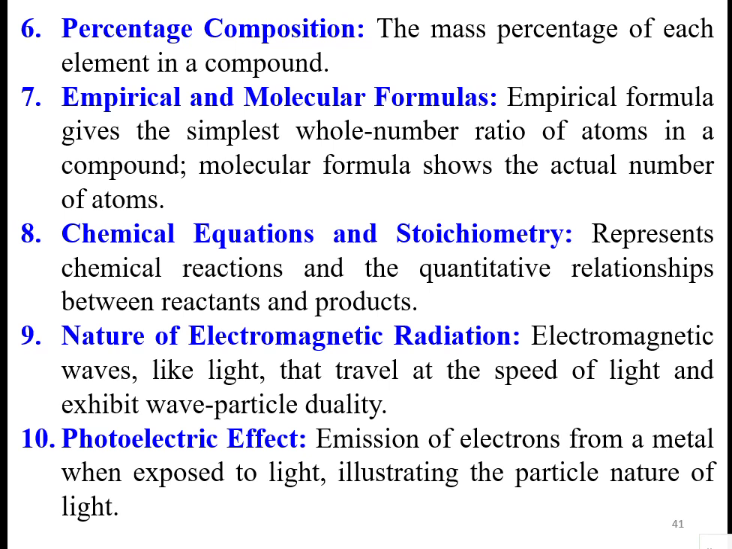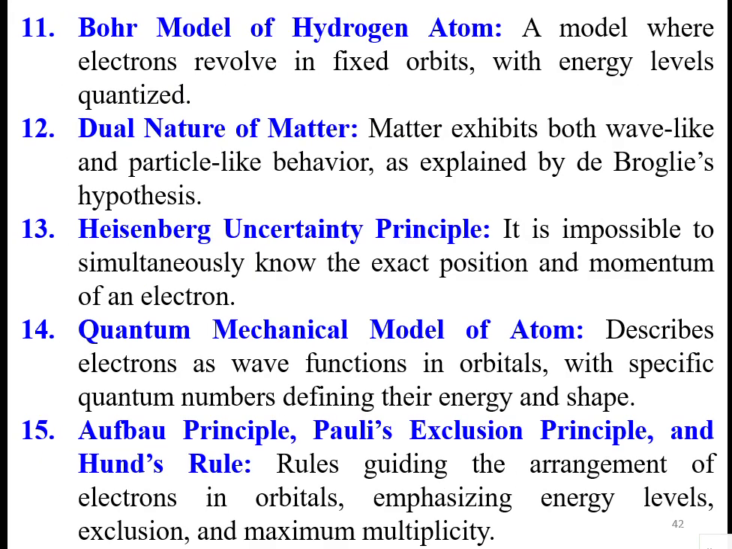Bohr model of hydrogen atom, a model where electrons revolve in fixed orbits with quantized energy levels. So dual nature of matter: matter exhibits both wave-like and particle-like behavior as explained by de Broglie's hypothesis. Then it's impossible to simultaneously know the exact position and momentum of an electron. This is the Heisenberg uncertainty principle.